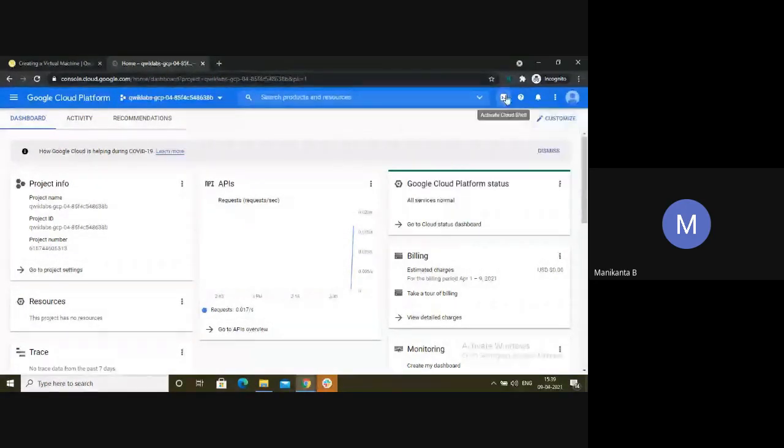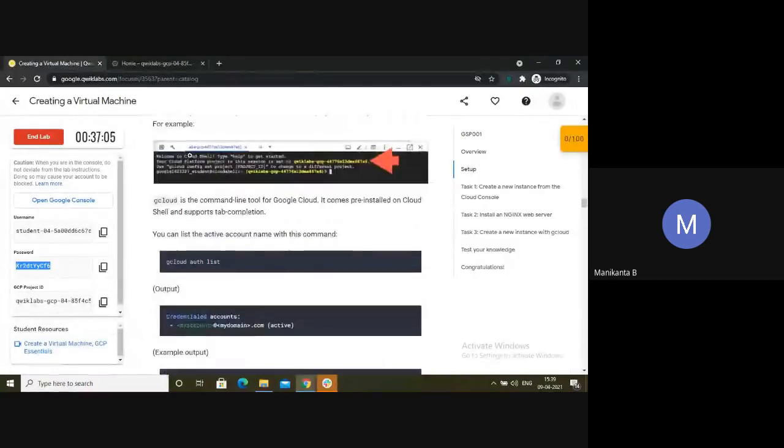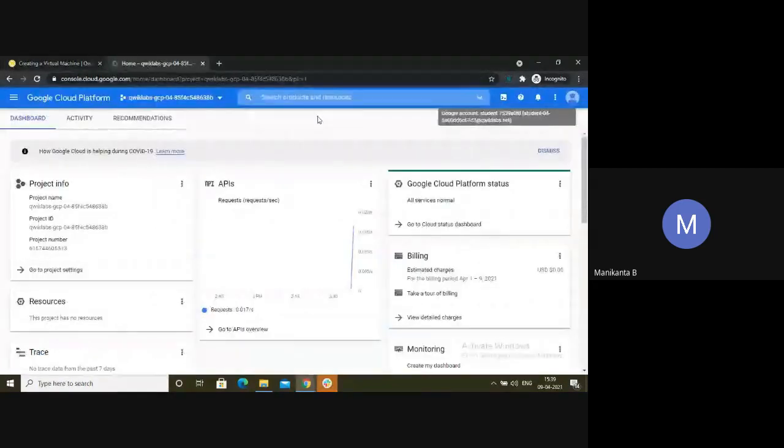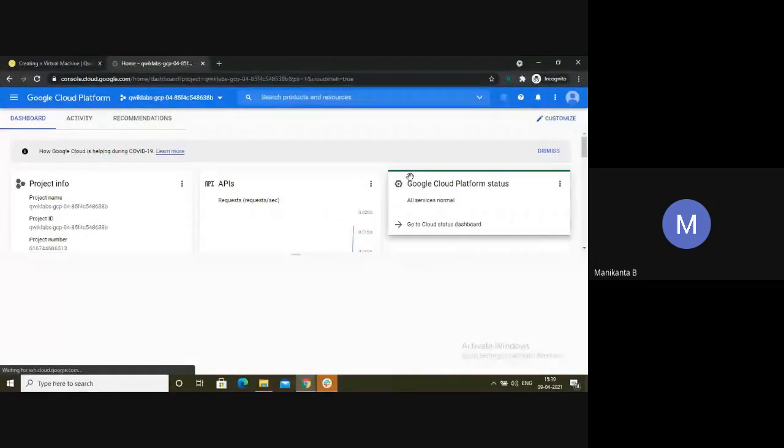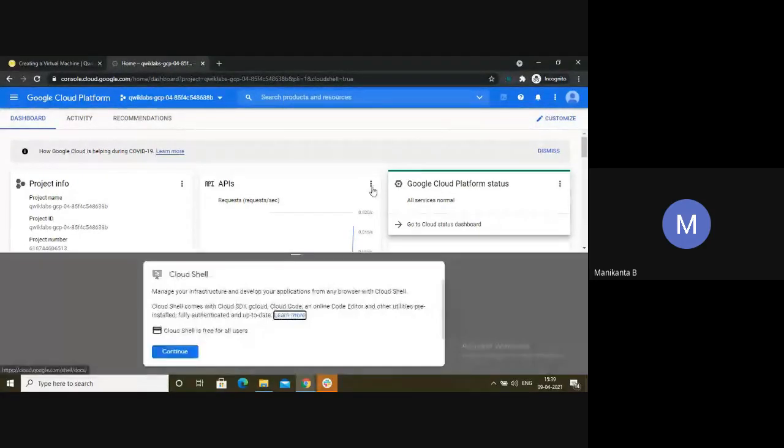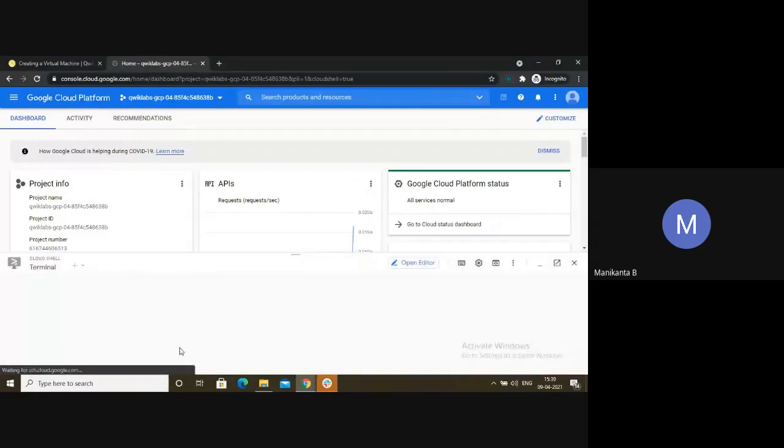As soon as you come inside, you can click on activate Cloud Shell. Most of the labs will require the Cloud Shell like this. For that, click on the Cloud Shell. It will ask you to continue. Yes, click on continue.